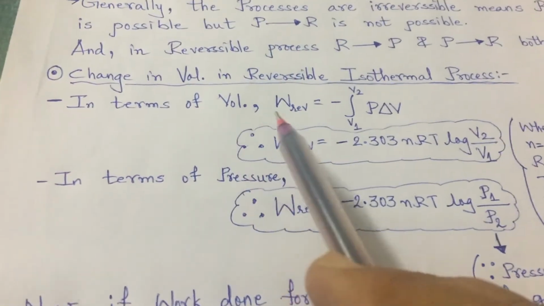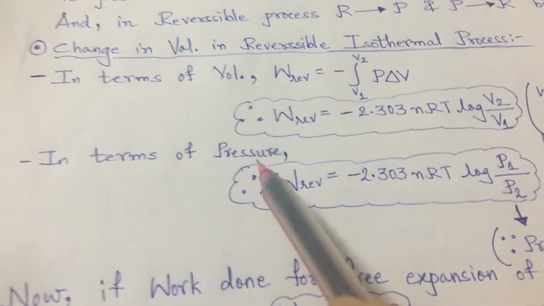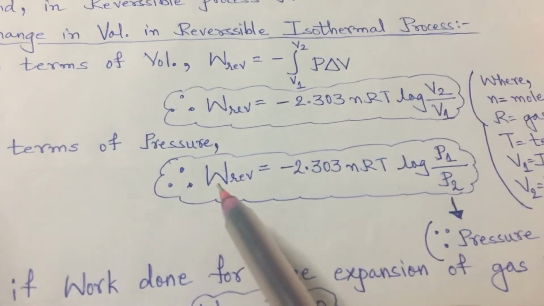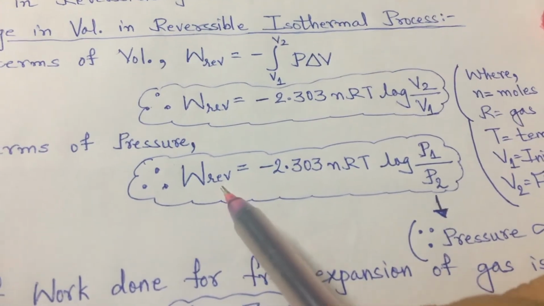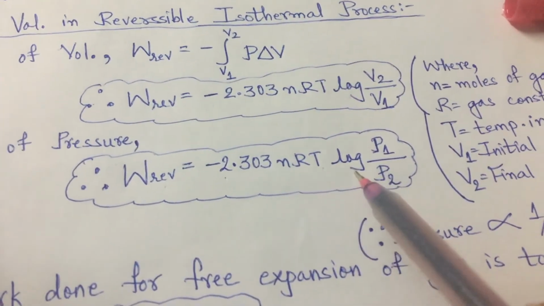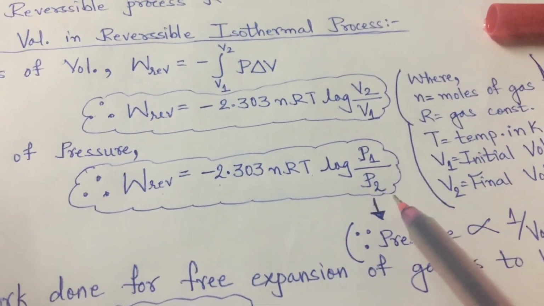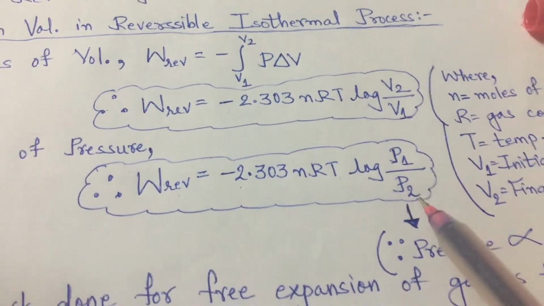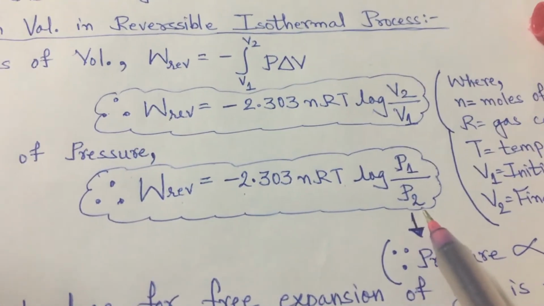But if this volume change is in terms of pressure, then pressure change is to be considered, and so work done in the reversible process is minus 2.303 nRT log P1 by P2. See, here it is V2 by V1, here it is P1 by P2, because recall Boyle's law.